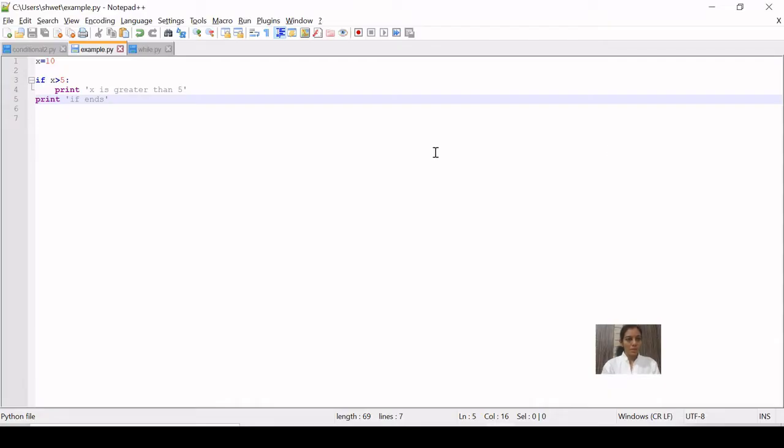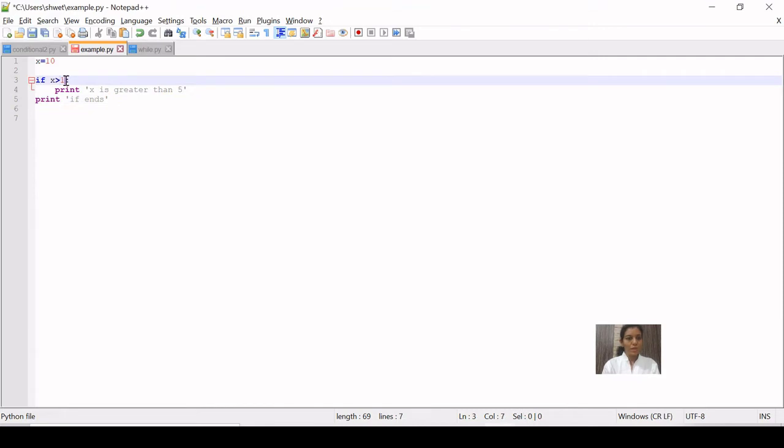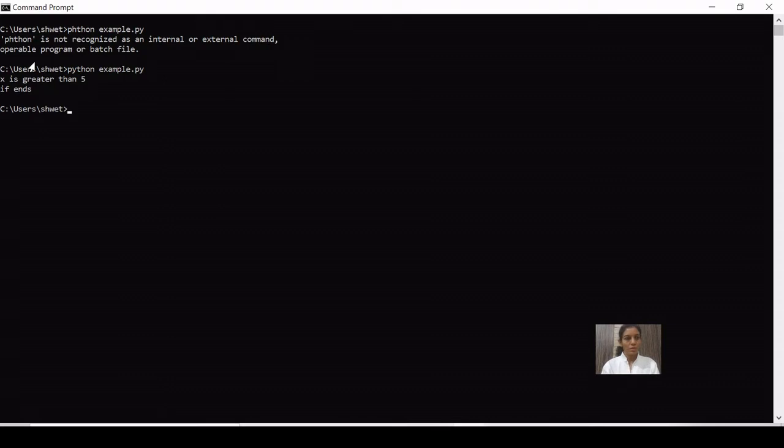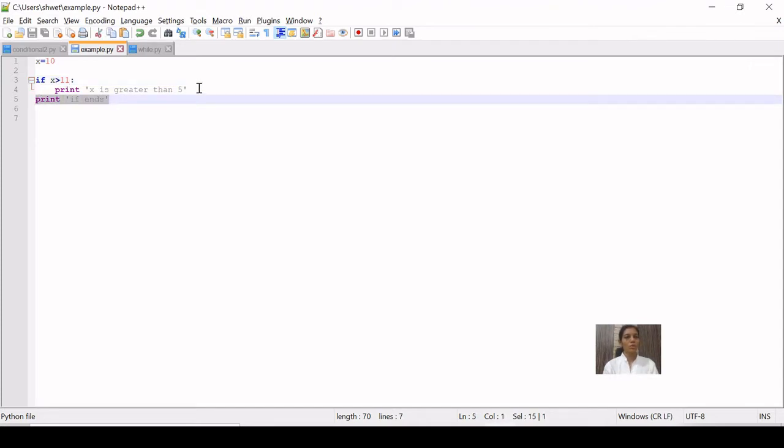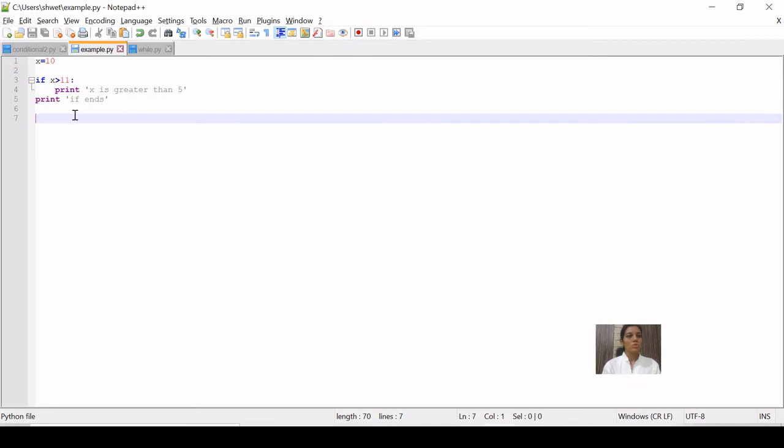If I want to make a little change so that it evaluates to false, x is greater than 11. Let's see how it gives the output. Executing the same code again, it will not print x is greater than 5, because the condition is false. That's why the statement outside the if statement gets executed directly, that is if ends. Only this statement will get executed, not the other. Fine.